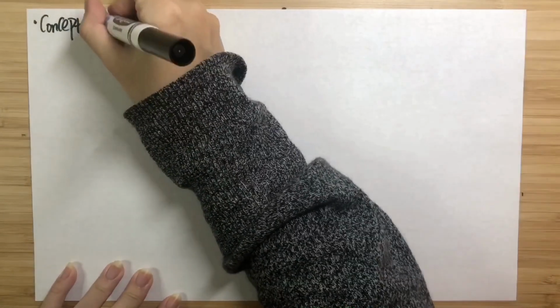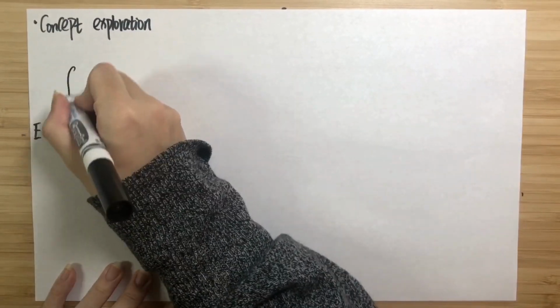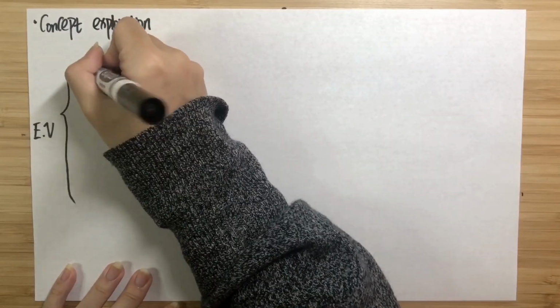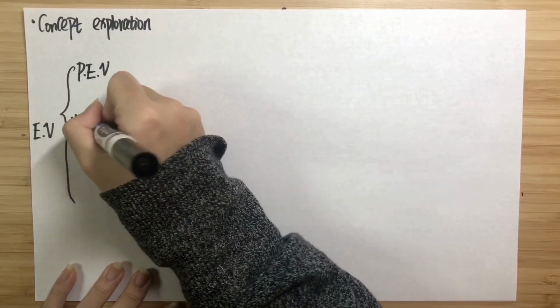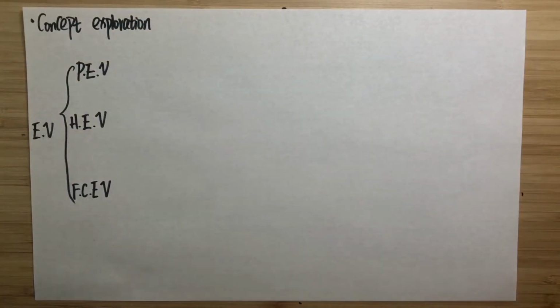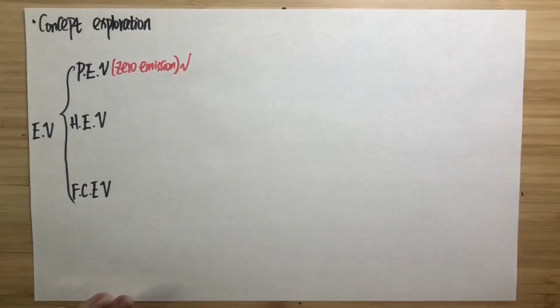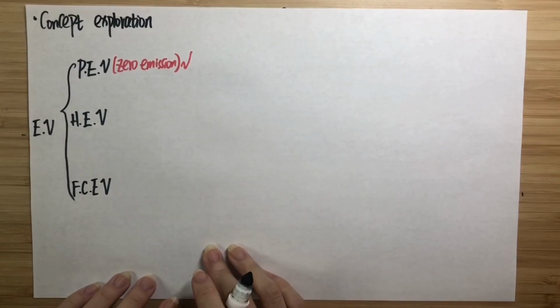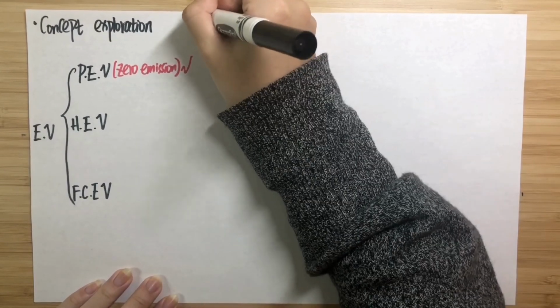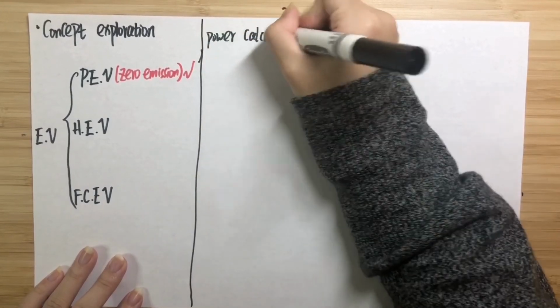Okay, the next stage is concept exploration, and in this section, I will mainly talk about what performances an electric vehicle system should have. According to different power sources, electric vehicles can be roughly divided into pure electric vehicles, hybrid electric vehicles, and fuel cell electric vehicles. Only PEV can achieve zero emissions, so we chose PEV as our system discussion object.